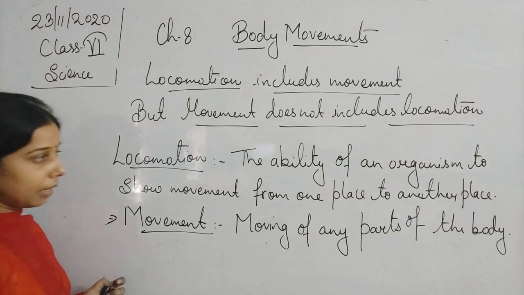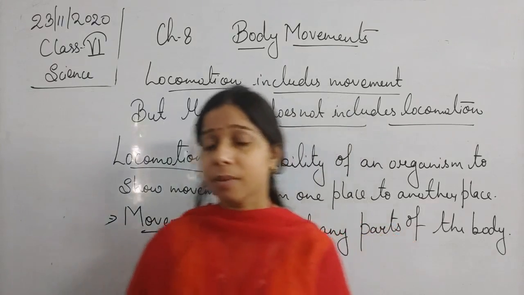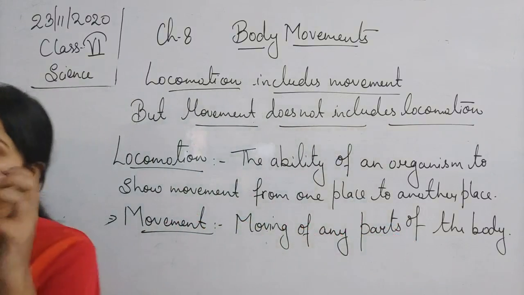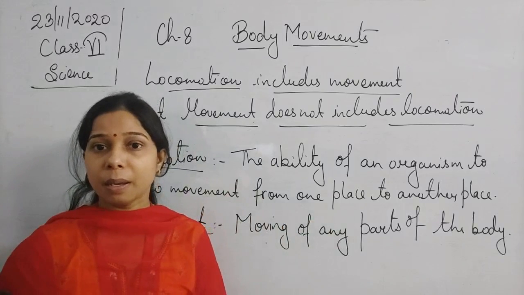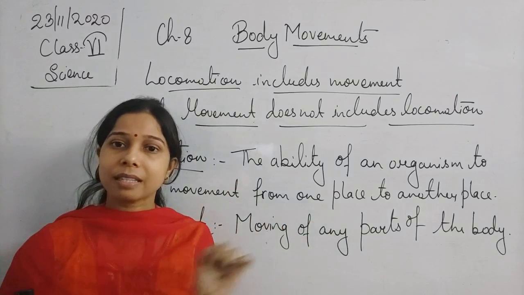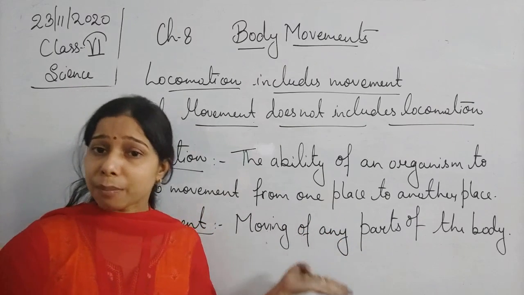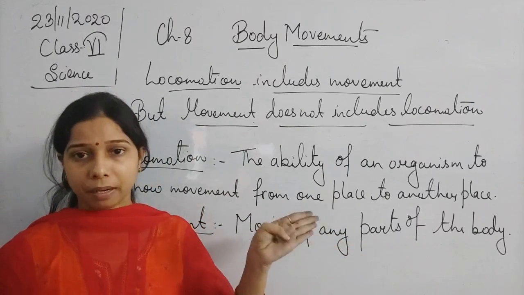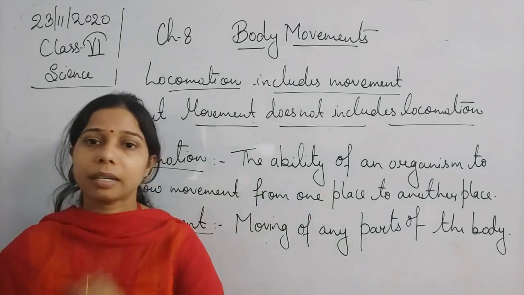Okay, so we can say that locomotion is the ability of an organism by which the organism changes its place. Here changing of the place occurs. That is the locomotion. And movement, the body part: any of the body parts moving, we can call it the movement. You can understand by this.